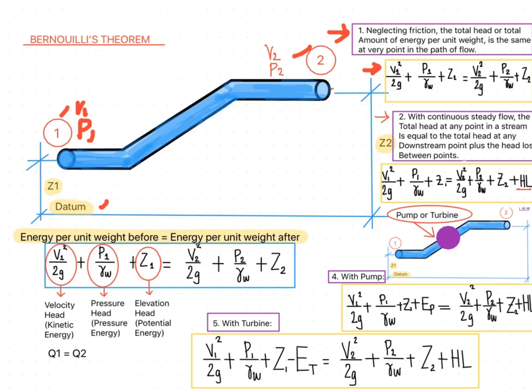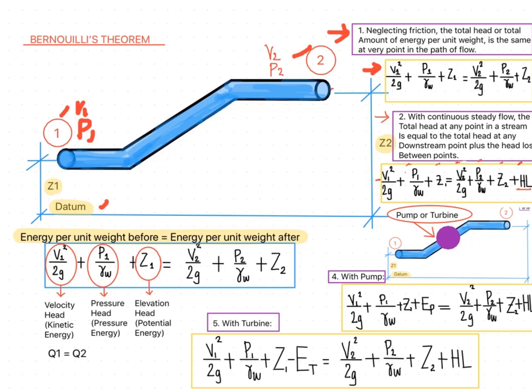V1 is the velocity at point 1. Here is our velocity head, the pressure head, and the elevation head. Same on point 2: velocity head, pressure head, and the elevation head, plus the head loss, or the energy loss from point 1 to point 2 with the flow of our fluid.